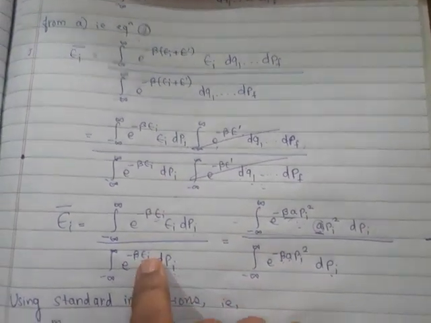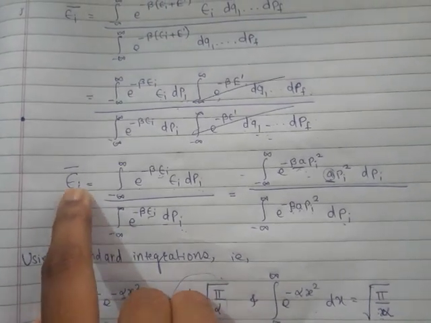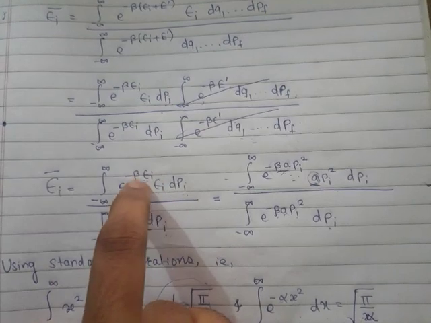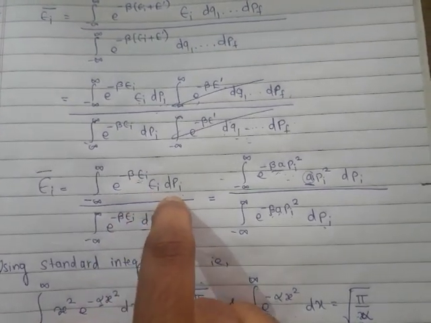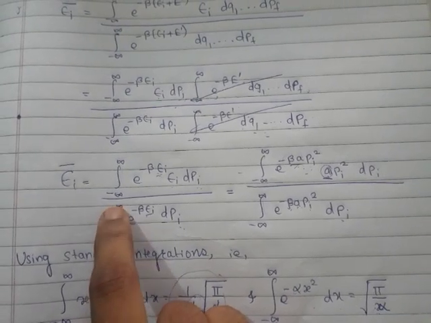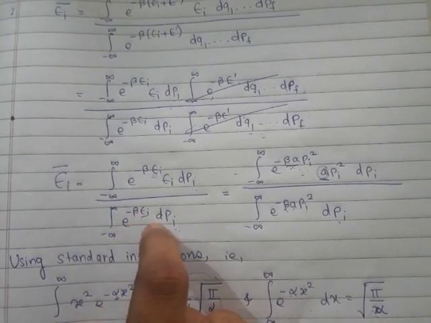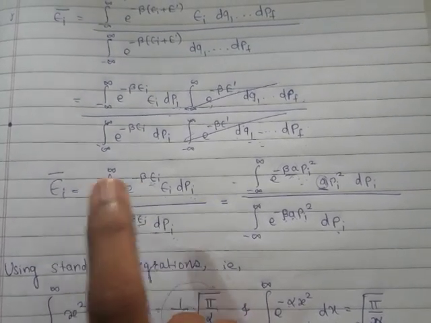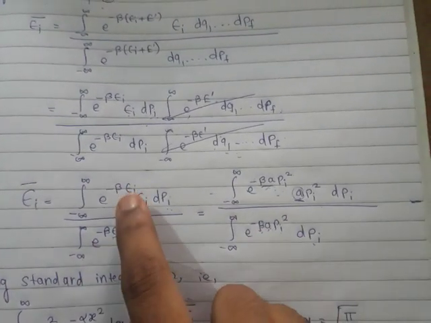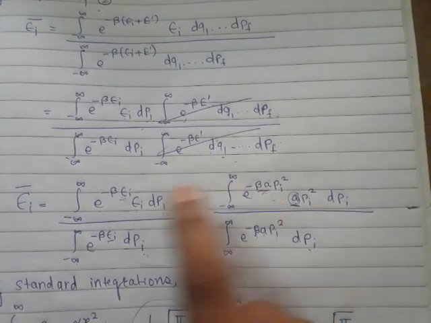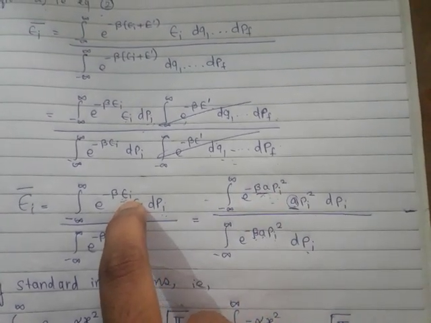So I have written here epsilon i bar is equal to the integration from minus infinity to infinity of epsilon i e raised to minus beta epsilon i dpi, upon the integration from minus infinity to infinity of e raised to minus beta epsilon i dpi. Then we'll use the second assumption, that is equation 3, that epsilon i is quadratic in pi, equal to a pi square.